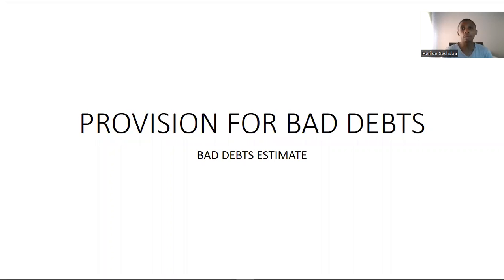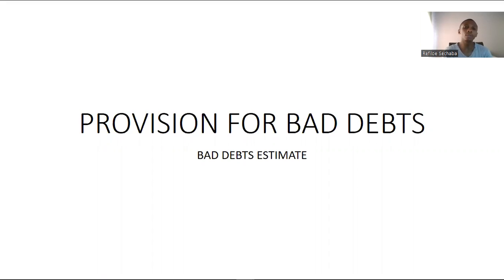We're going to be recording or simply calculating provision for bad debts. Just to give you a background of what provision for bad debts is, it is just an estimate of future bad debts that will be written off. Note that the provision for bad debts wouldn't exist unless we sold goods on credit. So we need to have credit sales.